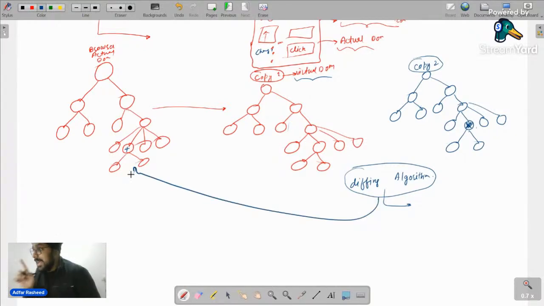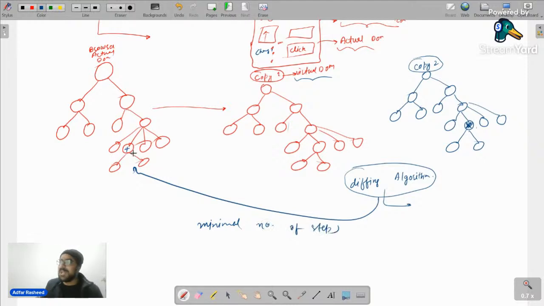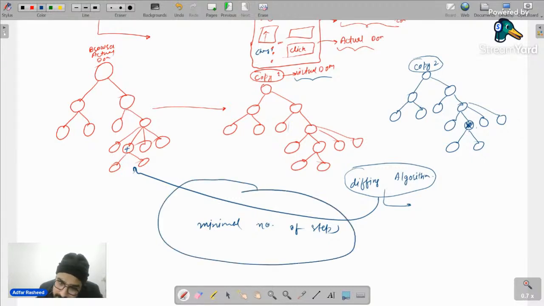So listen to this point very carefully: I am not saying that whatever the diffing algorithm gave us, only that node will be changed. No. I am saying that to implement the conclusion of the diffing algorithm on my actual DOM, React executes another algorithm or process whose entire agenda is to find the minimal number of steps to actually bring the change inside my original DOM. And it does that. And to conclude, this entire process in React is called reconciliation.